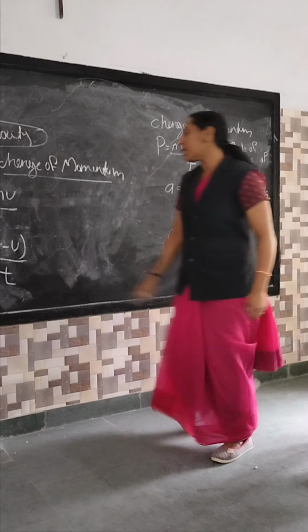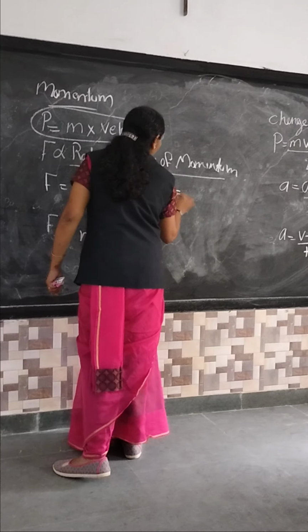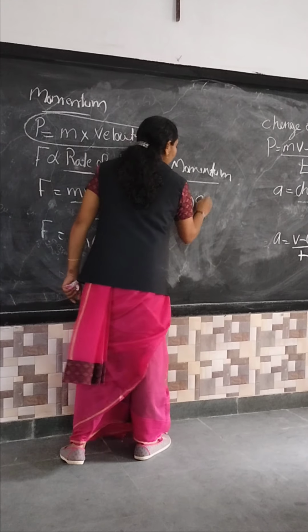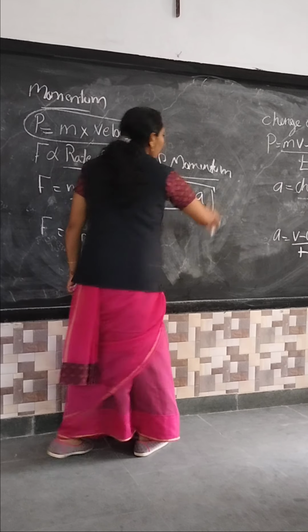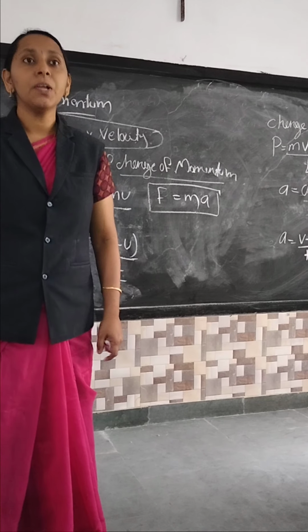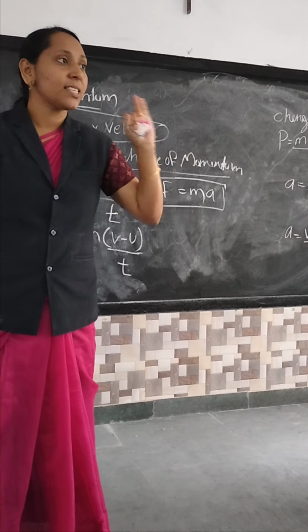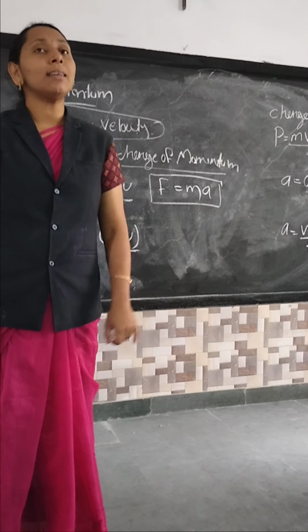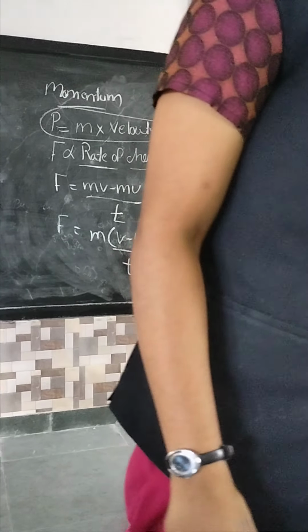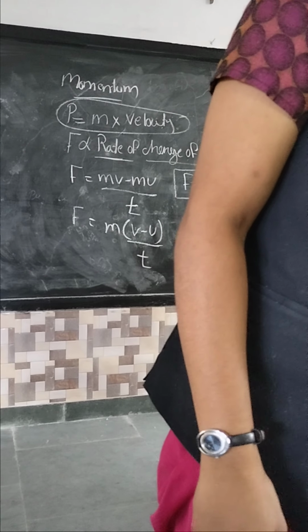So we have to replace here: F equals m a. Very good. F equals m a. This is called Newton's second law. Clear everyone? Did you understand? So the first law is clear. The second law is also clear. Then the third law is very familiar to you: every action has an equal and opposite reaction. So I hope you can understand this.